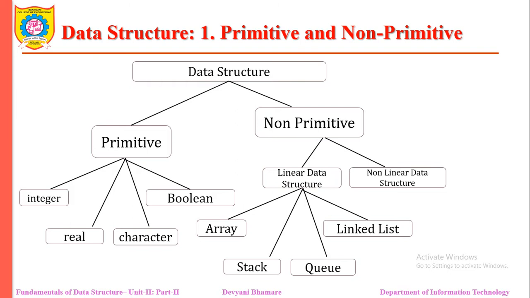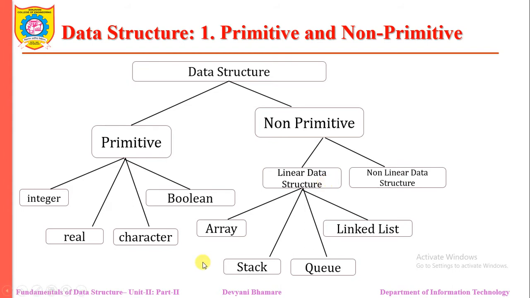If you look at this diagram, you will come to know which are the primitive and which are the non-primitive. The primitive data structures are our primary data structures, which are defined by the programming language, and the non-primitive data structures are derived from those primitive data structures, like a set of homogeneous elements, a set of non-homogeneous elements, where data are stored together. We can say that non-primitive data structure is divided into two parts: linear data structure and non-linear data structure.